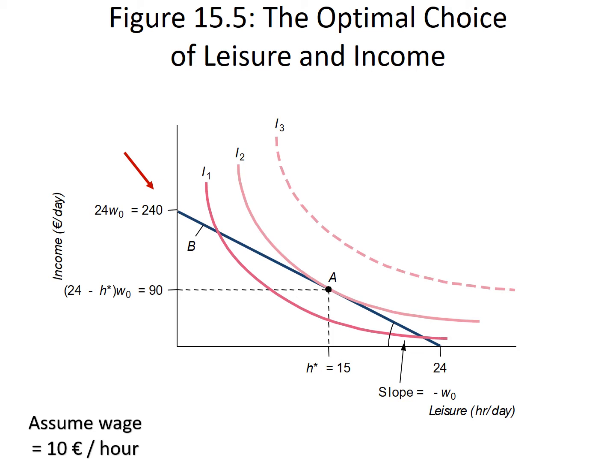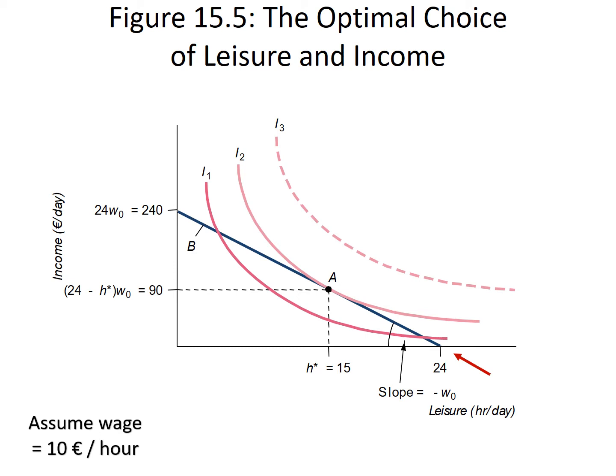So here we're assuming that the wage is 10 euros per hour. So at a maximum of 24 hours a day, the maximum amount of money that this individual can earn is 240 euros. And on the x-axis here, you find that if the individual spends 24 hours on leisure, well, that individual is earning 0 euros in income.